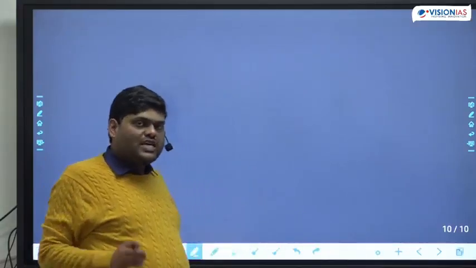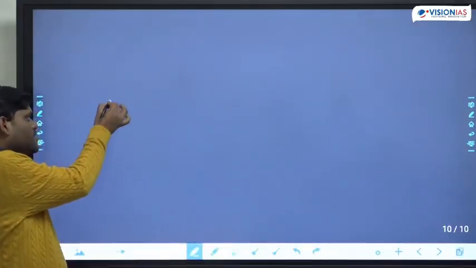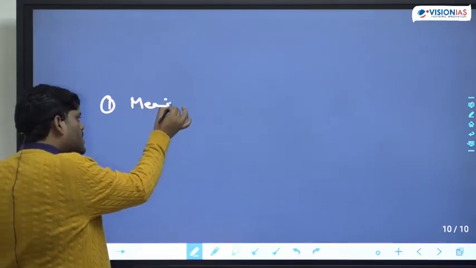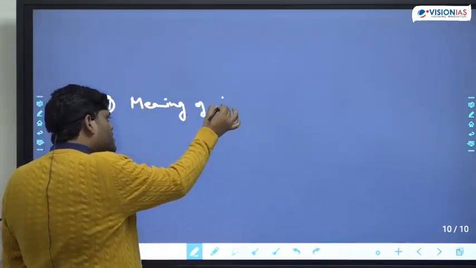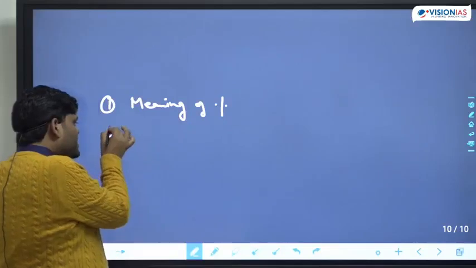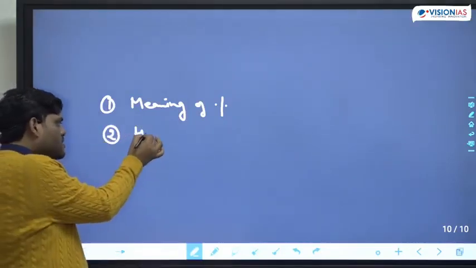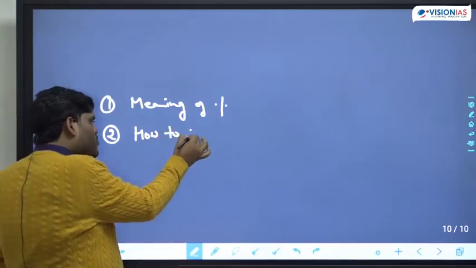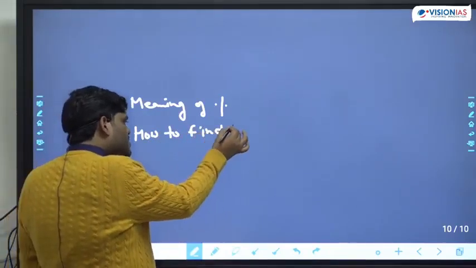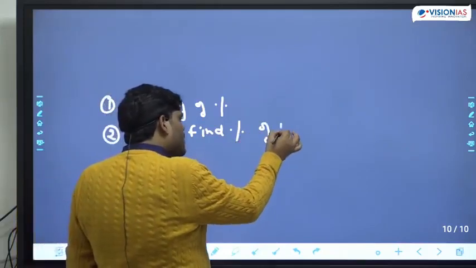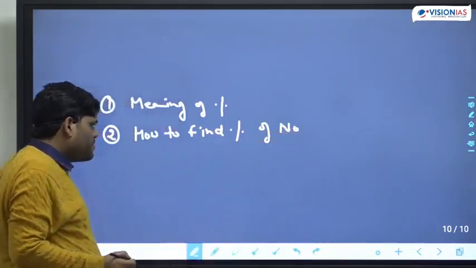Okay. So till now we have learned the first thing, the meaning of percentage. The second thing we have learned is how to find the percentage of a number.